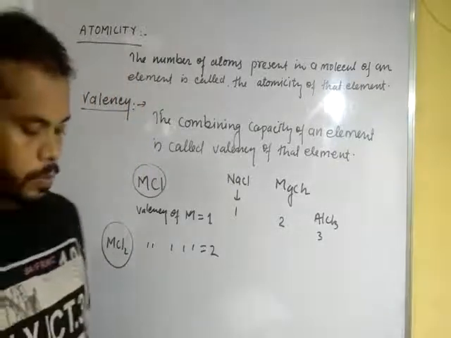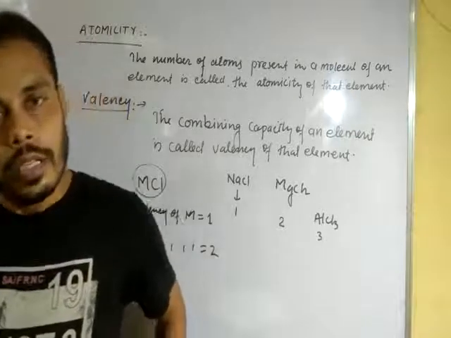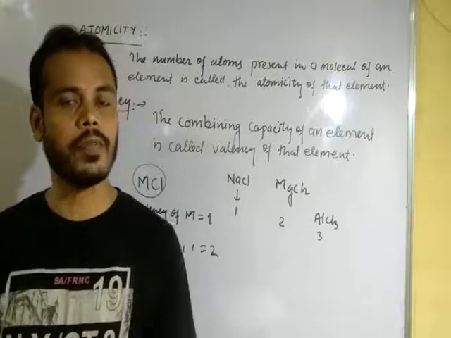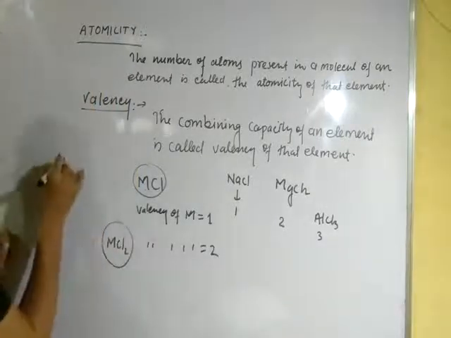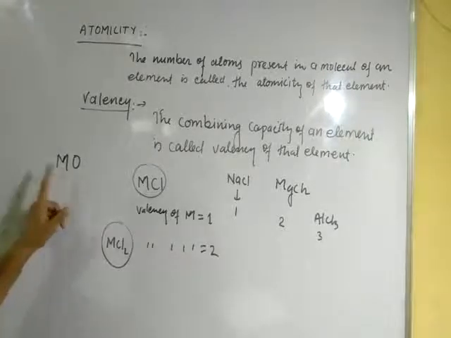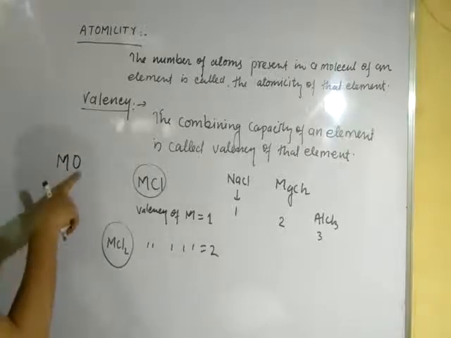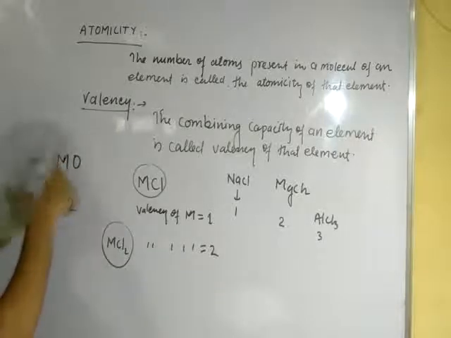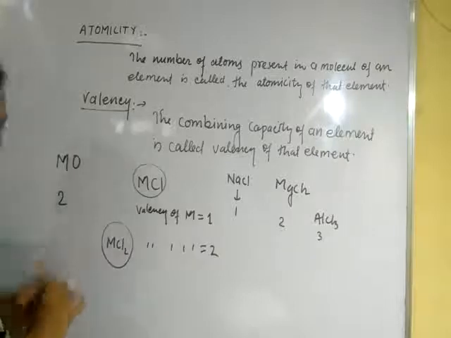Okay, dear student, but when oxygen atoms combine with any other atom, the valency of that element is double the number of oxygen atoms. Suppose we have MO, one oxygen atom attached to element M, so the valency of M would be 2.